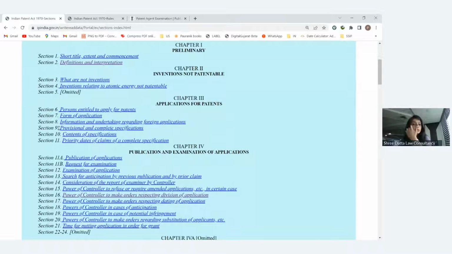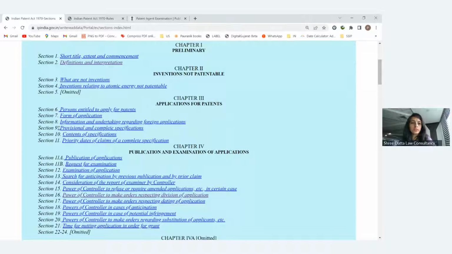This section 9 is also useful for MCQ related questions, because they have given different scenarios in it. Generally there are two types of patent applications. One is the provisional, another is the complete specification. Now provisional will be filed if your invention is in the ideation stage, and you have not completed your invention or the research work. In that case, people will file the provisional.